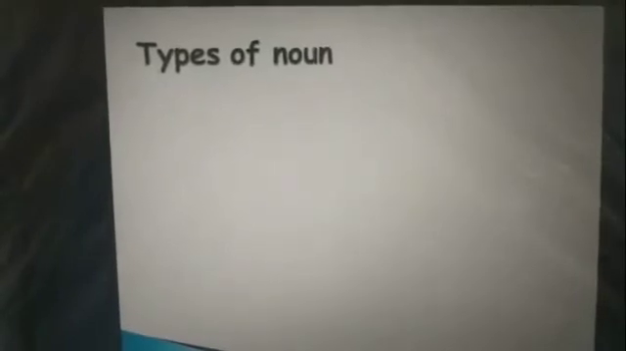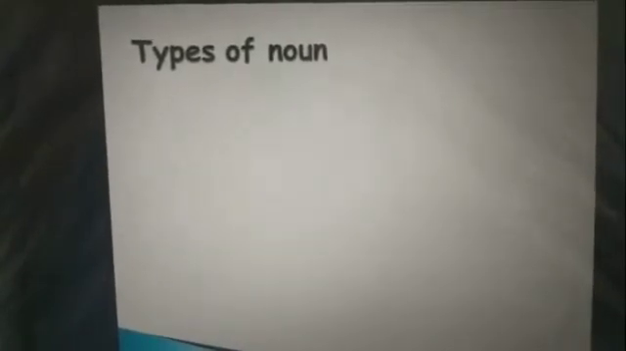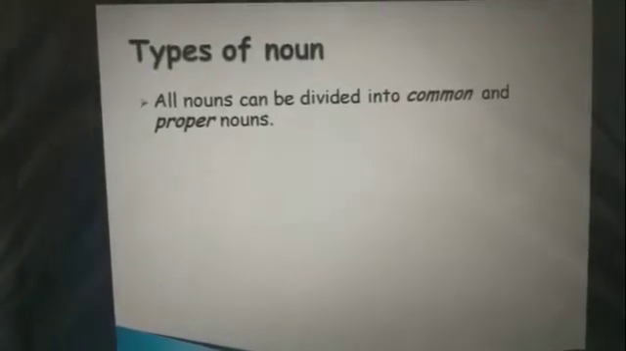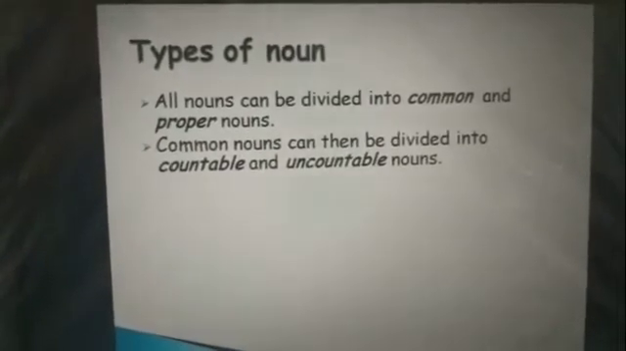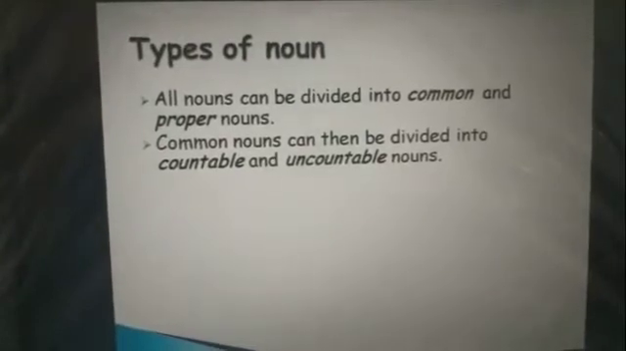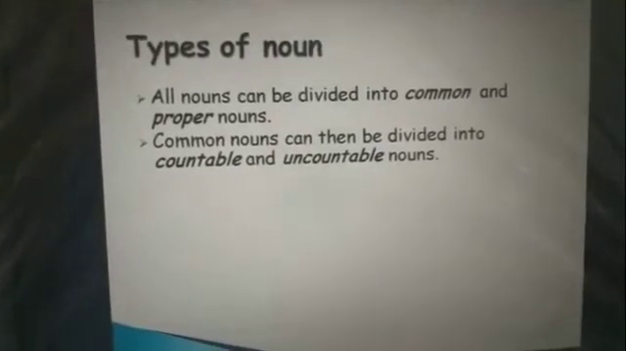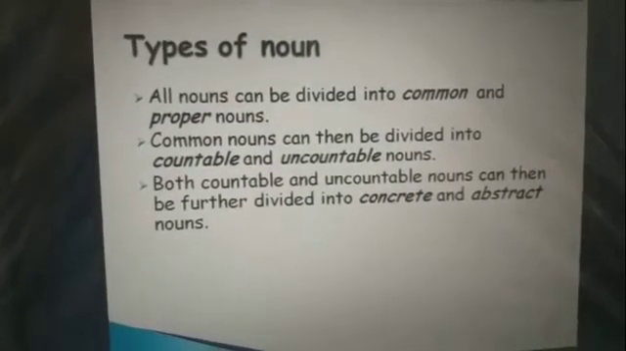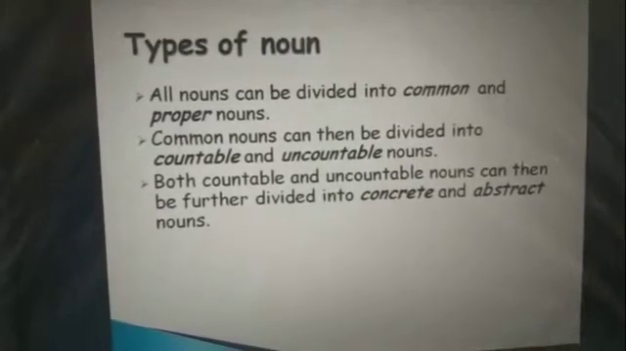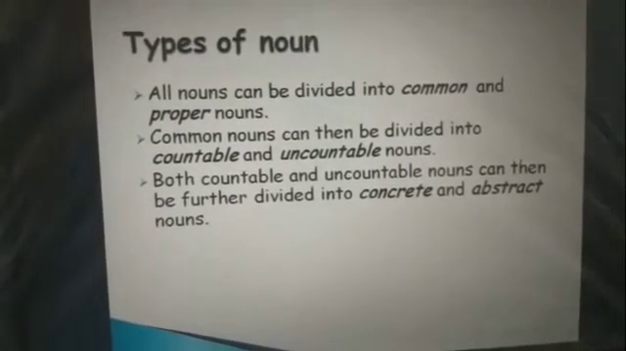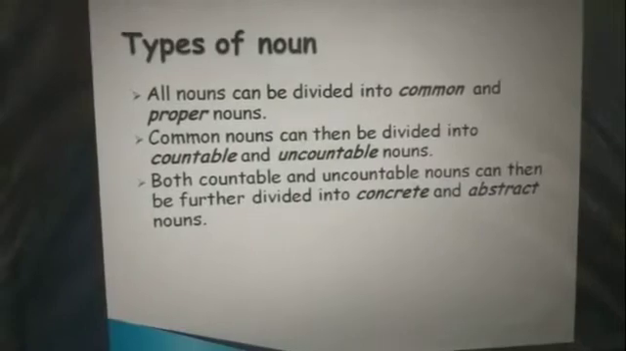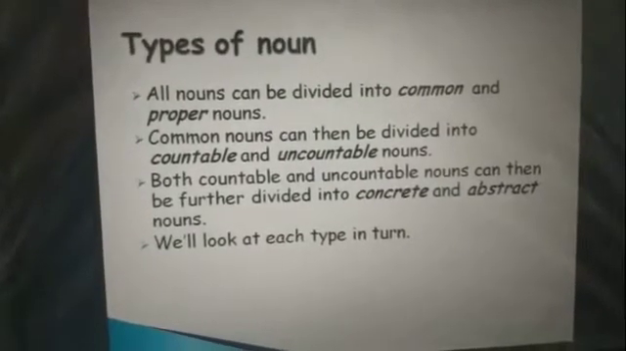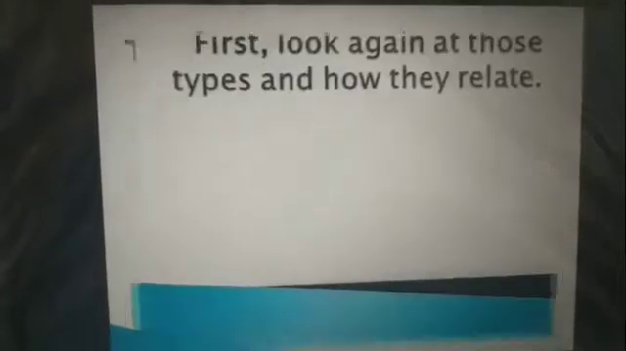Now, moving on to types of nouns. All nouns can be divided into common and proper nouns. Common nouns can then be divided into countable and uncountable nouns. Both countable and uncountable nouns can then be further divided into concrete and abstract nouns. We will look at each type in turn.